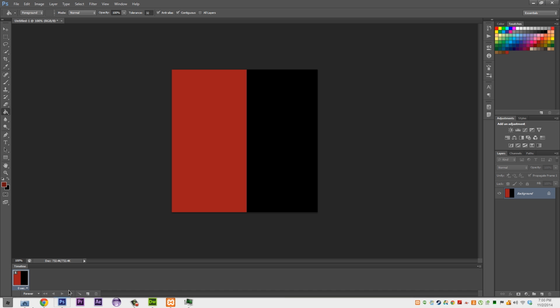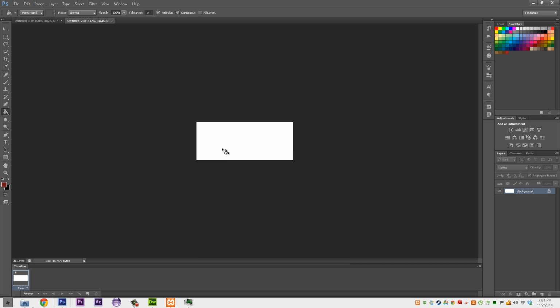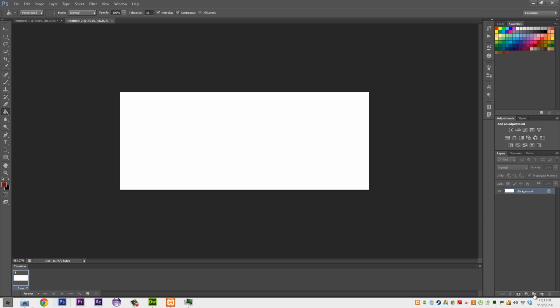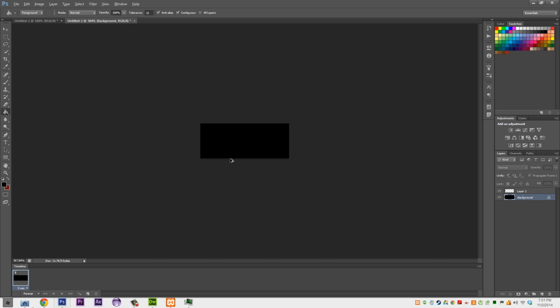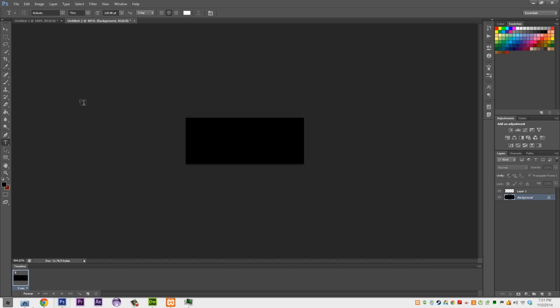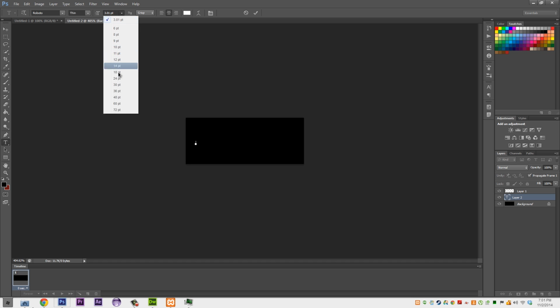Next, we want to create ourselves a logo. So new, and it's going to be 100 by 40. So you press OK, then we're going to design our logo. We're going to create a new layer for now, and set up a background just so we can see everything we're doing. So we're going to get a text tool, and it's going to be white. I'm going to use Roboto because that's my favorite font. And we're going to bring the font size down a heap, probably about 48. No, probably to 30.